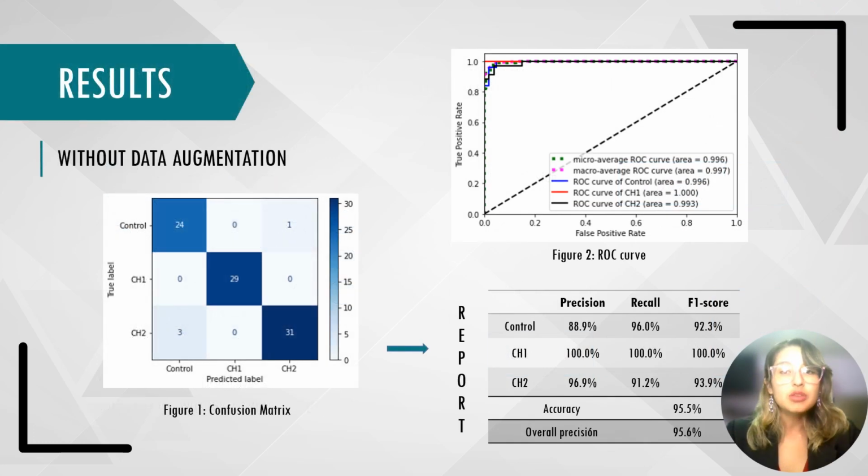With the proposed method, we first obtained the results shown for when we did not use data augmentation. With the confusion matrix, we calculated the parameters precision, recall, and F1 score for each group. 95% accuracy and 96% overall precision of the model were obtained, validated by the ROC curve where all AUC values are very close to 1, showing good results.